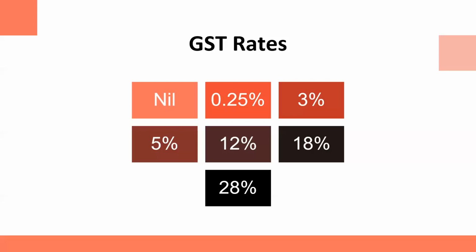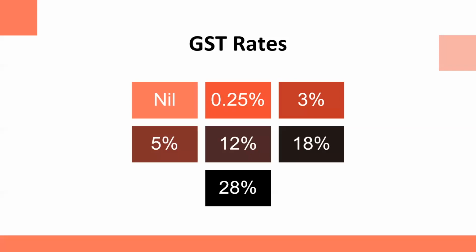Let me give you example. All types of salt, when we talk about salt, are taxable but at nil rate. Plates and cups made of flowers, leaves, and bark, these are taxable at nil rate. 0.25, I have already told you. Precious and semi-precious and rough precious stone, these come under this category. 3% is for gold. 5% when we talk about the example of it could be insulin, postage and revenue stamp, etc. 12% when we talk about it is about board games, chess, ludo, carom board, movie tickets.